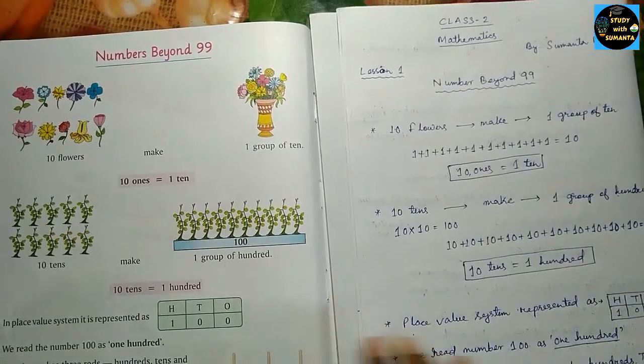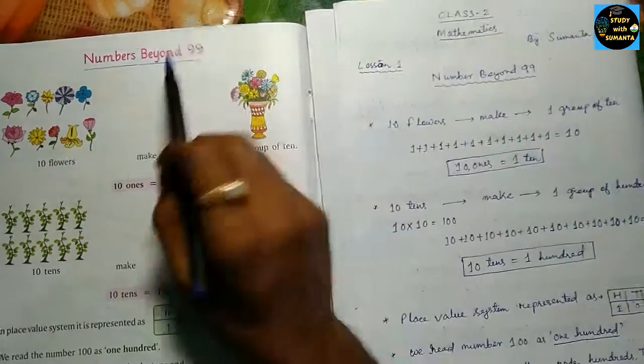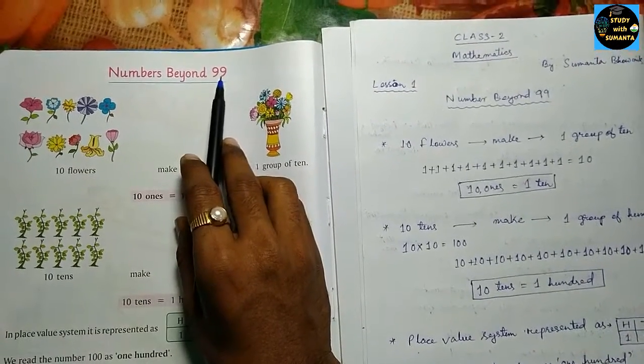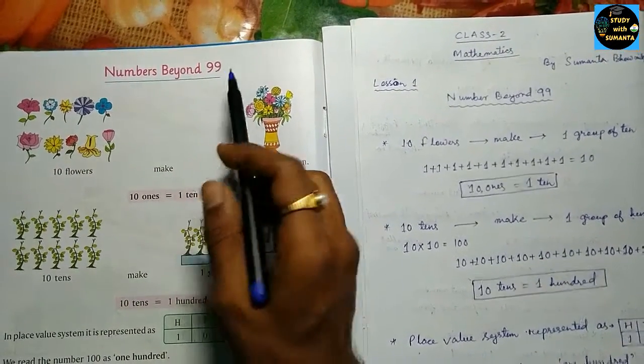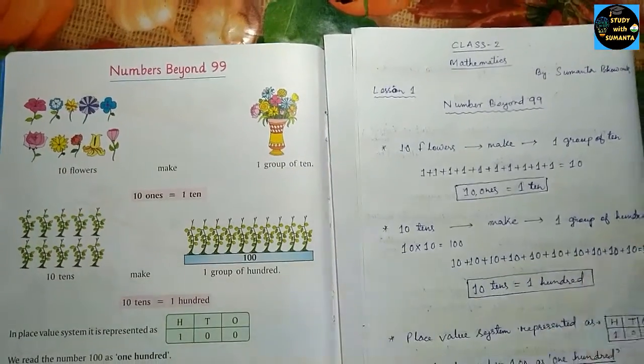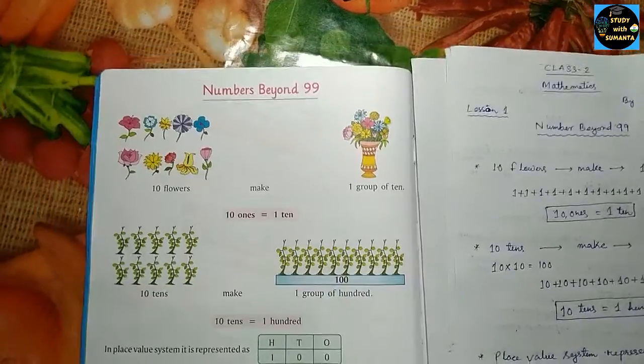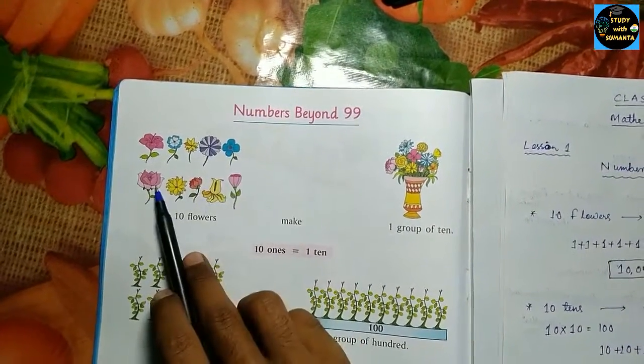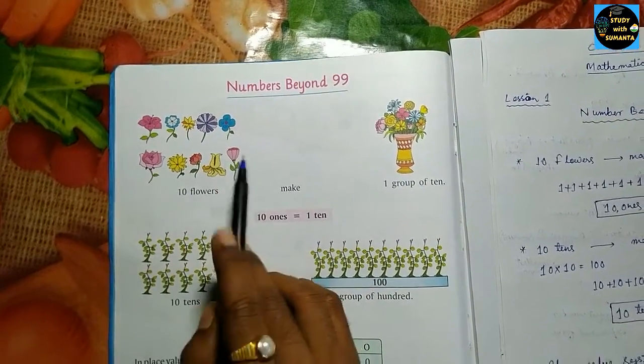So today the topic will be numbers beyond 99. After 99, what are the numbers we will get, we will discuss today. So you can see here we have 10 different types of flowers. Everyone is different from one another.